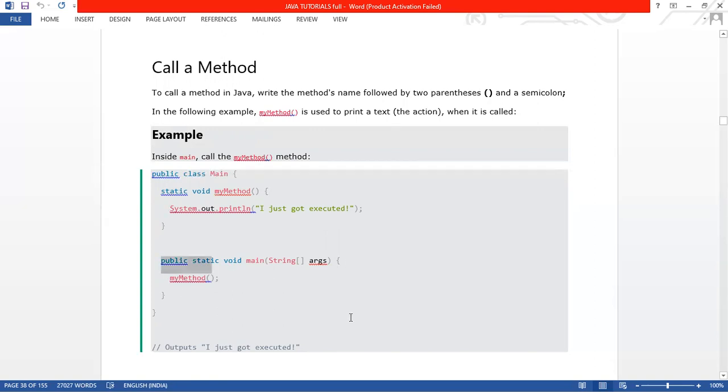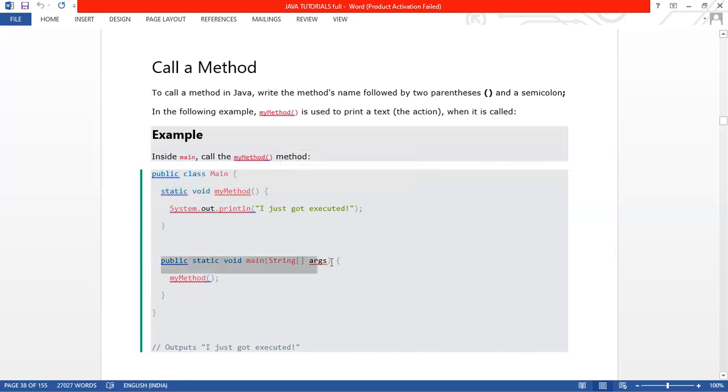Public static void main, the main method, the mandatory method, I am declaring here. In the previous example, we declared the class, the class body, and under the class body the main method. But in this example, under the class block, we first declare the method that we create ourselves.